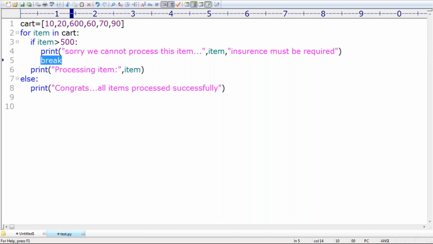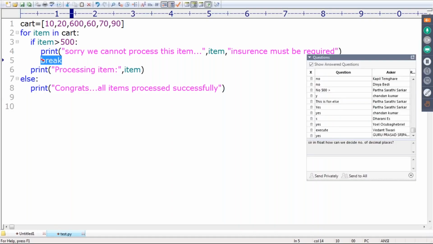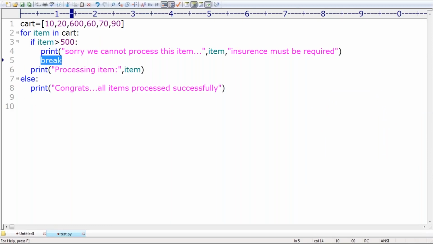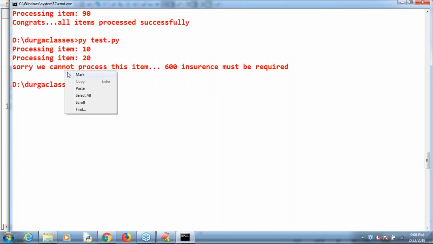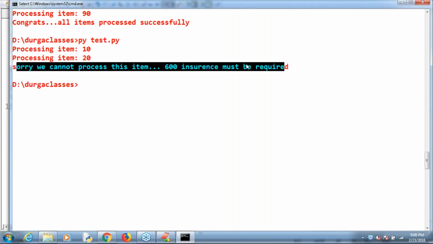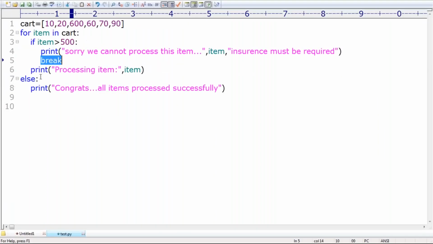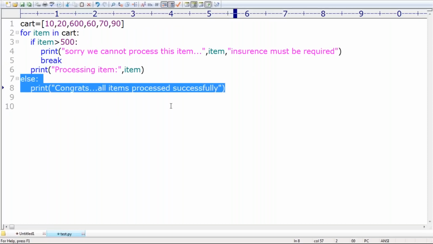If the break is going to execute, now the control is coming out of the loop. Correct, right? If the control is coming out of the loop, will the else part execute or not? The else part is never going to execute because break already executed. If break executed inside the loop, then the else part is not going to execute. Remember, are you getting it? Sorry, we can't place this item. 600 insurance must be required. Then automatically the else part is not going to execute. Are you able to understand, right?